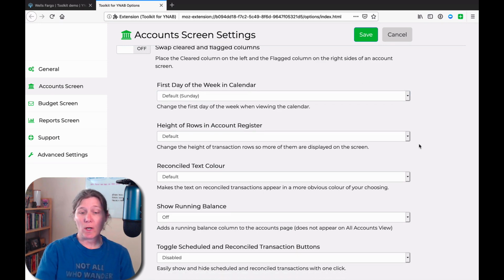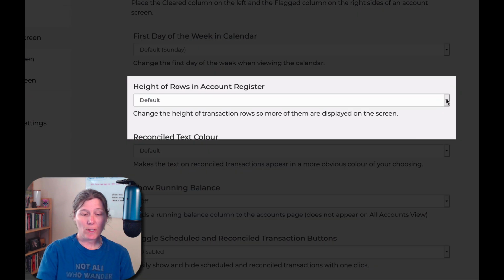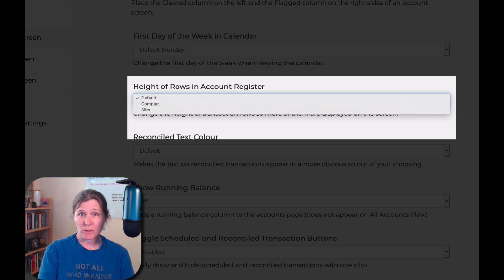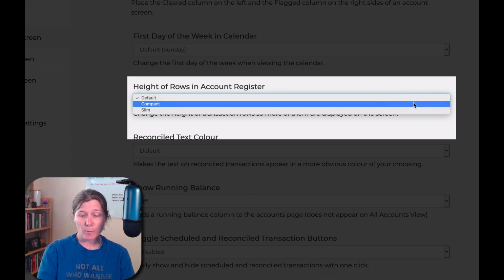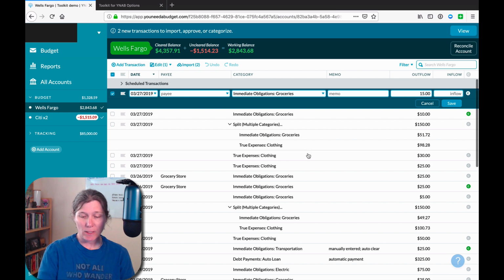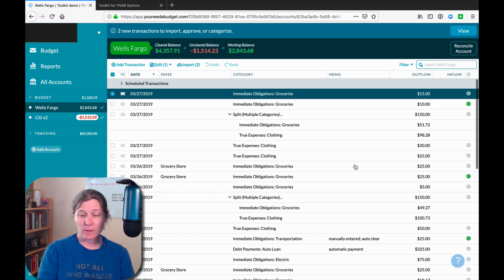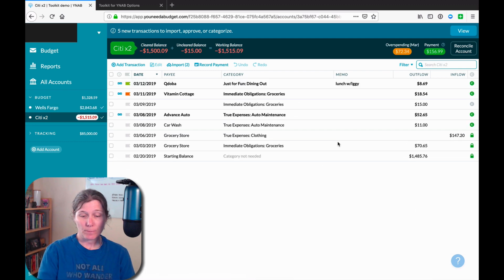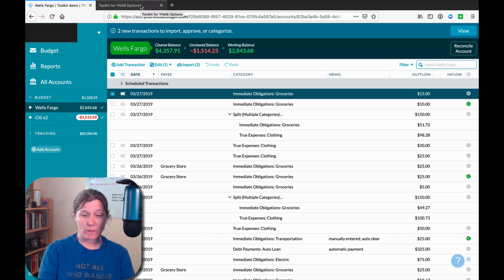So that means we move on to the next setting, which covers the height of the rows in the account register. If you've already seen my first video where I looked at the general settings in the toolkit, this option is going to look really familiar to you because we have three options. In addition to default, we have compact and slim. Just to remind our eyes what that looks like, this is the default height of the transaction rows in the accounts. We get the credit card and the checking account register.